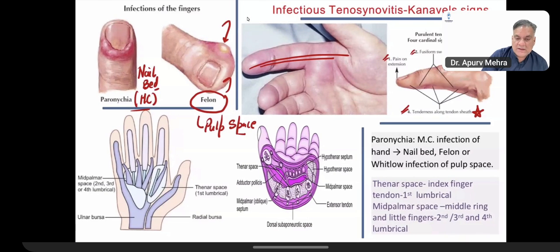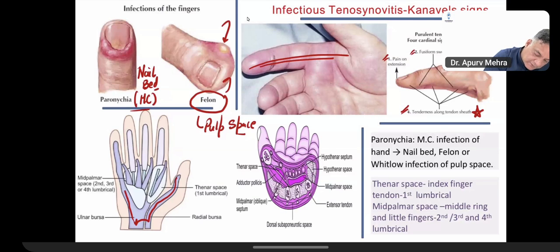Remember one more thing, that the infections of the thumb can go to the forearm space of Parona, can go to the little finger. So infections of the thumb can go to the little finger, but not the index finger, because the index finger sheath is separate. It is in the thenar space, which includes the index finger tendons and the first lumbrical. So remember that thumb infections do not go to the index finger, but can go to the little finger. Okay, this is what you should remember.